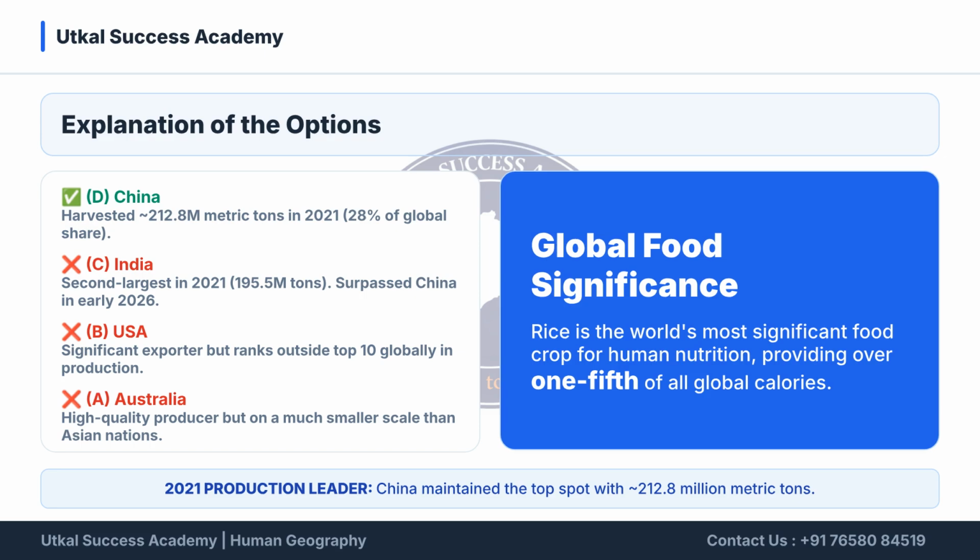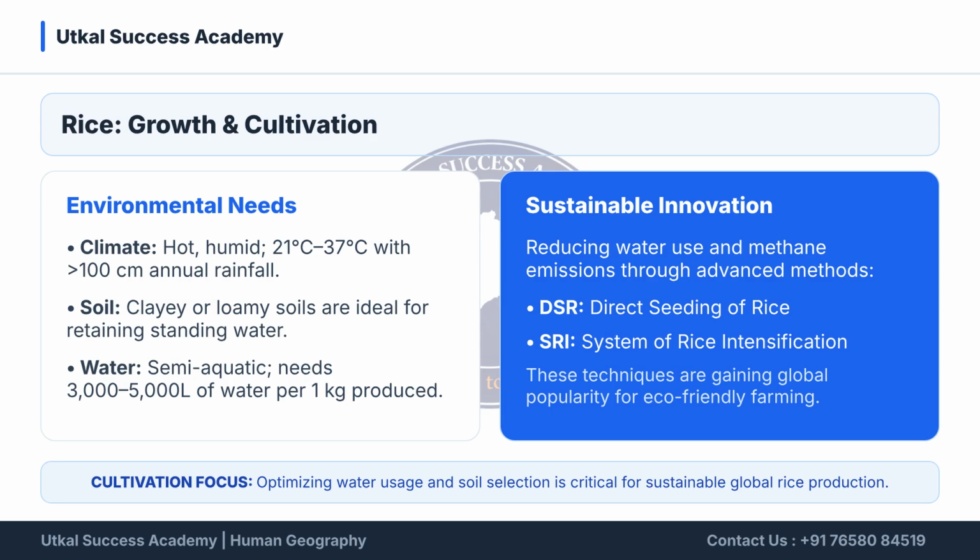Other nations like the USA and Australia contribute significantly to exports, but are smaller producers. Rice cultivation requires a hot, humid climate with high rainfall, clayey or loamy soil, and large amounts of water, needing 3,000 to 5,000 liters per kilogram produced. Sustainable innovation includes DSR and SRI techniques to reduce water and methane emissions.